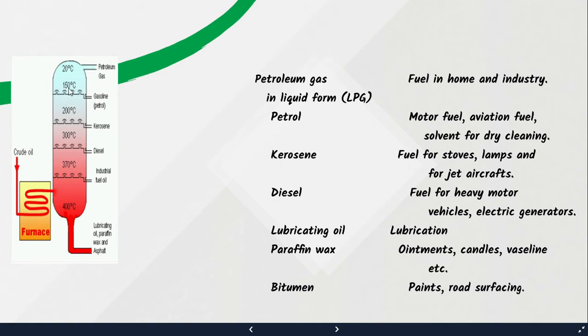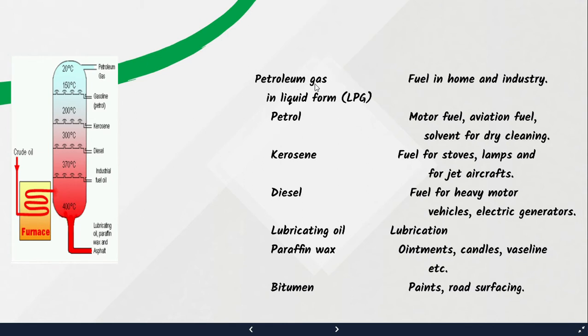Now, next at 150 degrees centigrade, you get gasoline. 200 degrees centigrade, you get kerosene. 300 degrees centigrade, you get diesel. 370 degrees centigrade, you get industrial oil, isn't it? And 400 degrees centigrade, you get lubricating oil, paraffin wax, all these, isn't it? So like this, based on the boiling point, these are separated. And what are the uses of these?